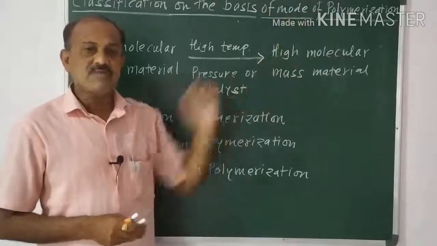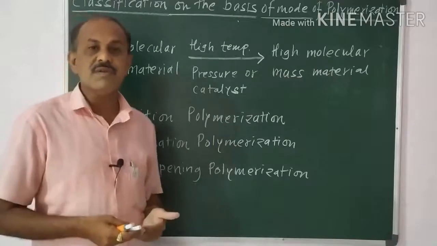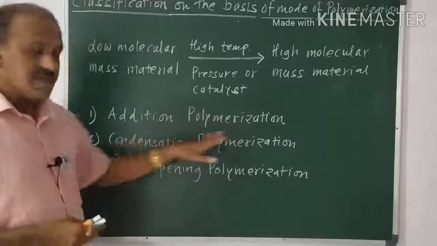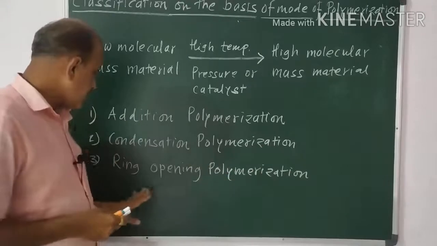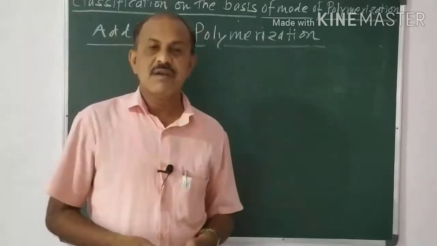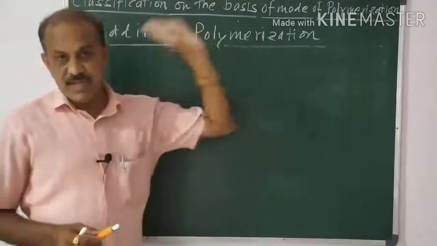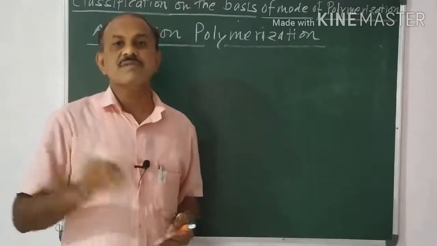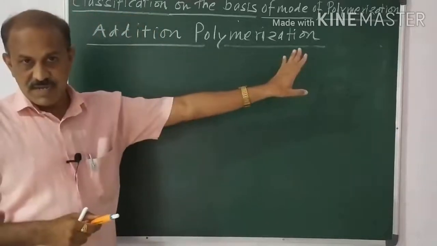Now there are three types of polymerization, depending upon how the monomers are interlinking. The first type is addition polymerization, the second is condensation polymerization, and the next is ring opening polymerization. We will discuss them one by one. The first type is addition polymerization, in which the addition of monomers takes place without loss of any molecule.